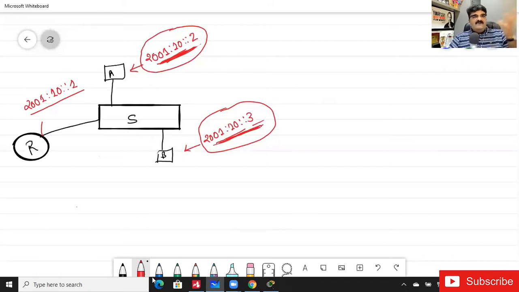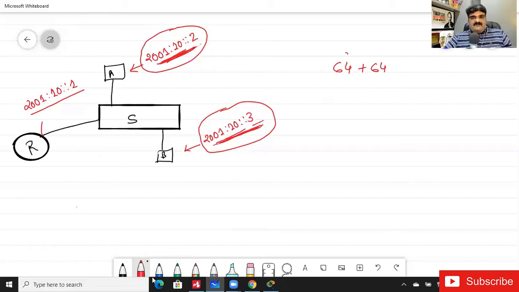Now I'm talking about the CIDR. As we know, in IP version 6 we have only one format. The format is 64 bits for the network and 64 bits for the host. So we have just one format only. No 8 plus 24, no 16 plus that we have. We will talk about it later. But right now I know only one thing: in an IP address, the first 64 bits we use as the network address, and the second 64 bits would be the host address.